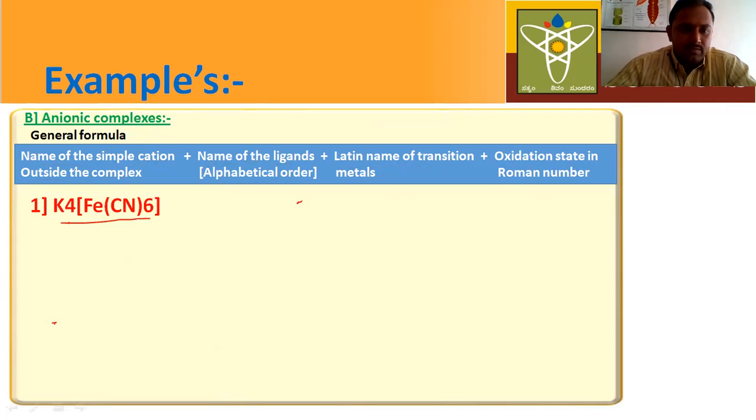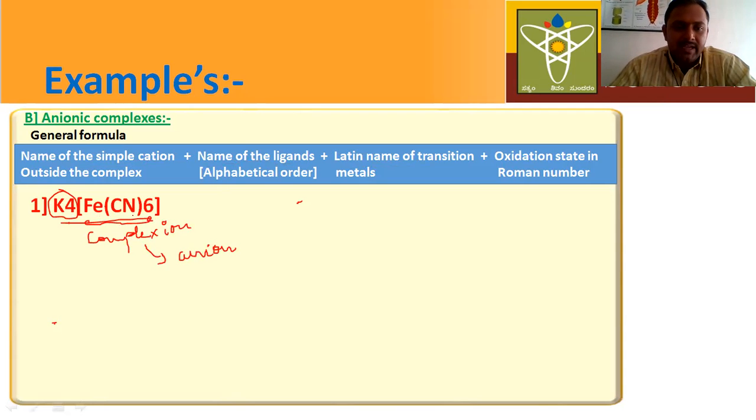How to identify whether it is an anionic complex or a cationic complex? Here counter ions are present before the complex ion. This is the complex ion. If counter ions are present before the complex ion, then the complex ion acts as an anion. So it is an anionic complex. To write IUPAC names for anionic complexes, you have to follow this formula only.